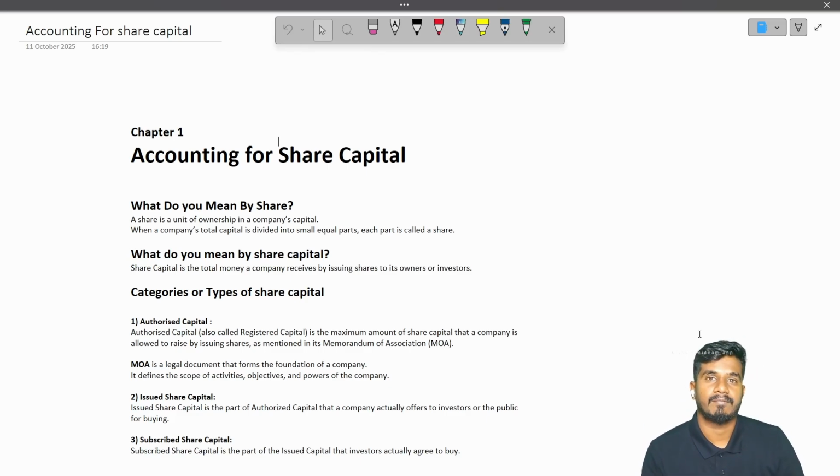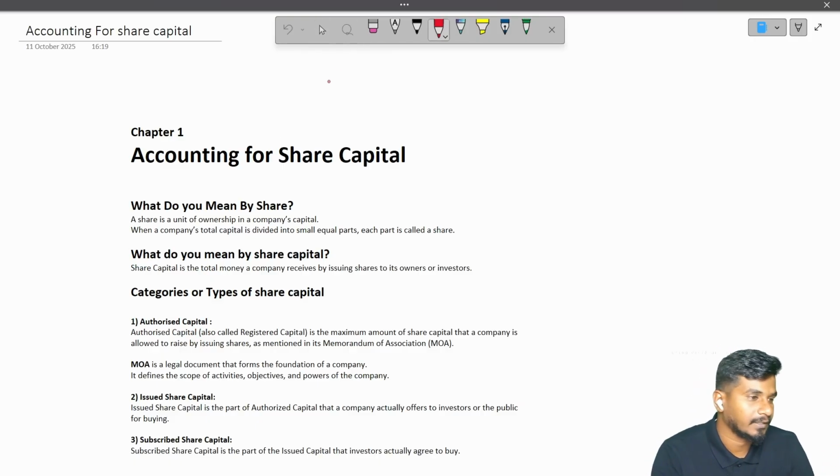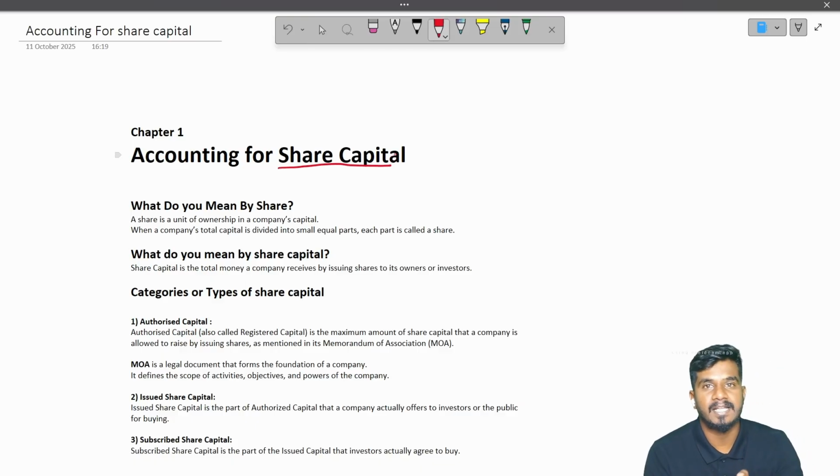So today we are going to start with accounting for share capital. To understand this chapter, we need to understand the chapter name. So what is share capital? Before understanding share capital, we need to understand what is a share.